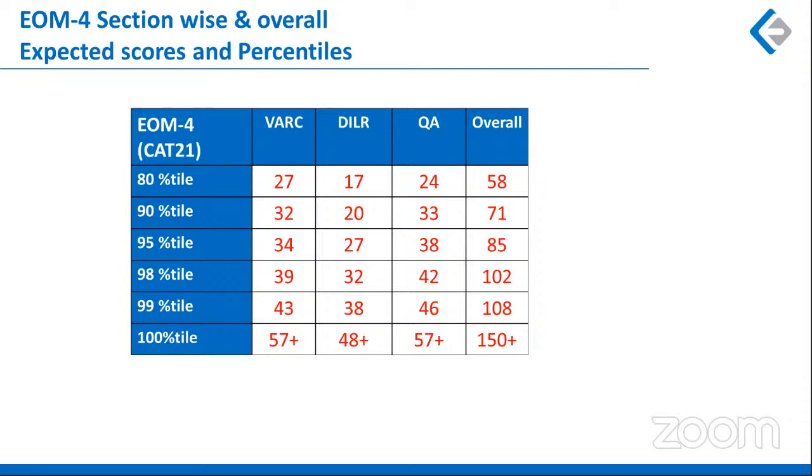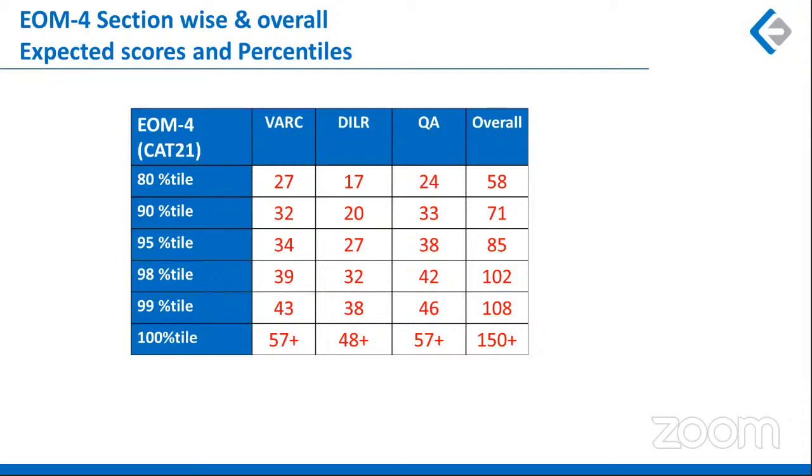And this time around, as the DILR section was a little tough and quant was a little easier, you could have balanced it with more score in quant and less score in DILR. Plus, you have 2 fewer questions in DILR as well. So this kind of validates the lower score in DILR as well as the higher score in quant.